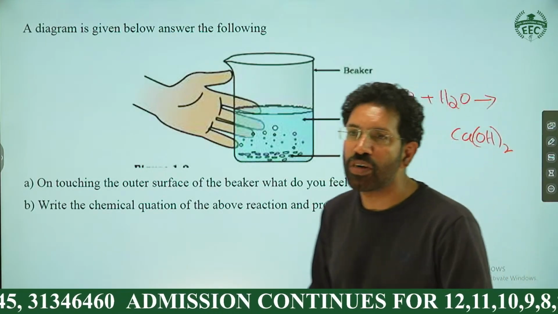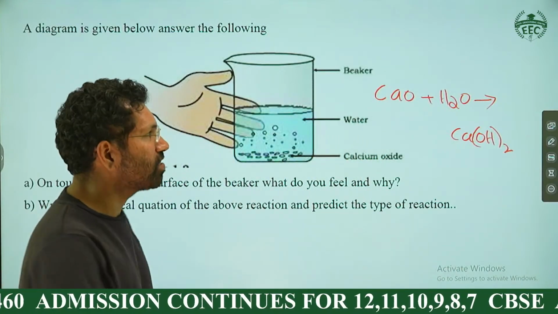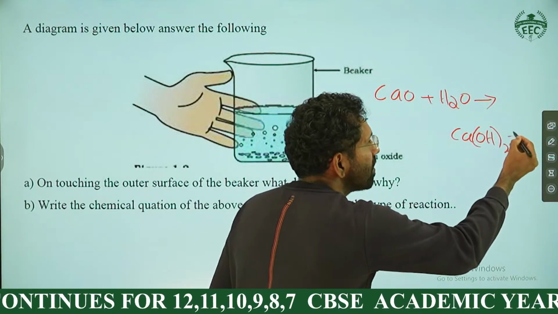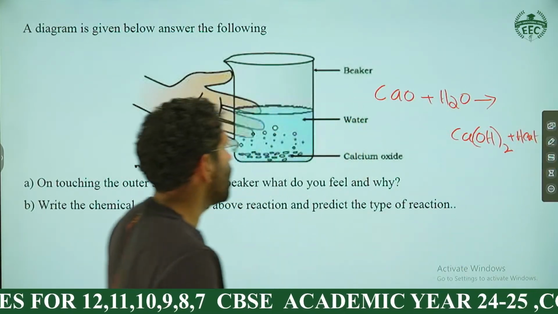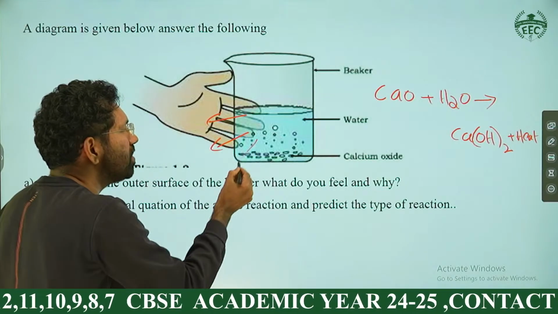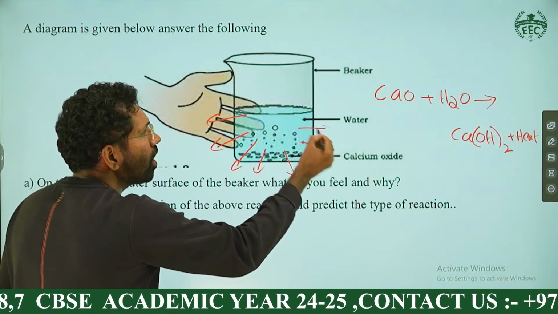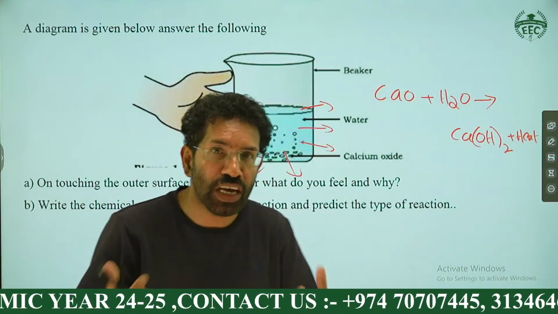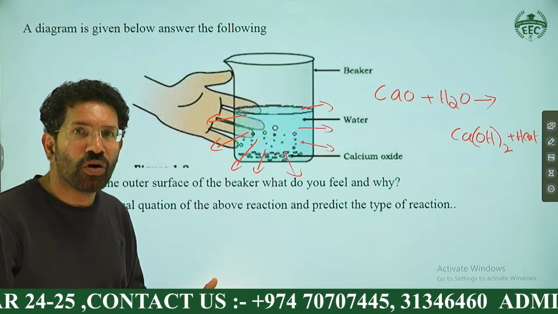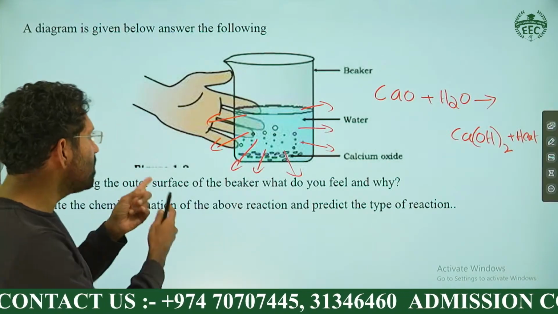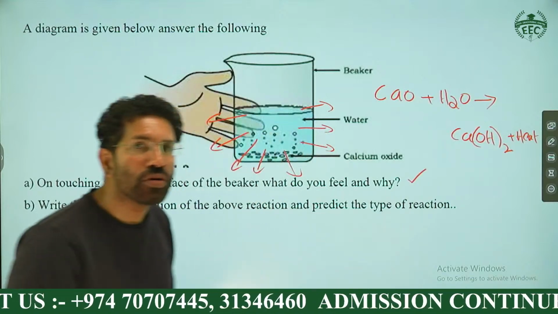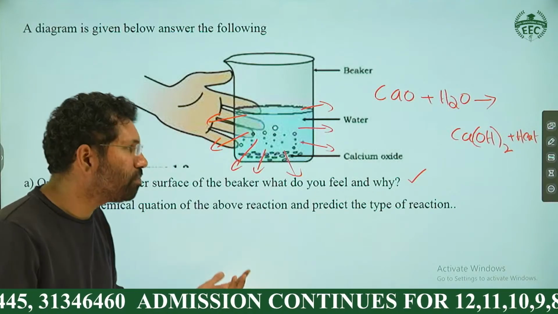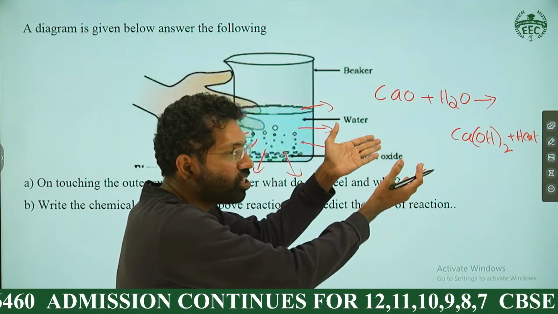This reaction is one of the perfect examples of an exothermic reaction. Calcium oxide reacts with water to give calcium hydroxide plus heat. During this reaction, heat energy is given out. When heat energy is given out, what you will feel when touching the outer surface of the beaker is increasing temperature, or you feel hot. That's the answer to number 1. I think all of you wrote this first answer, right? You will feel increasing temperature because the reaction is exothermic.